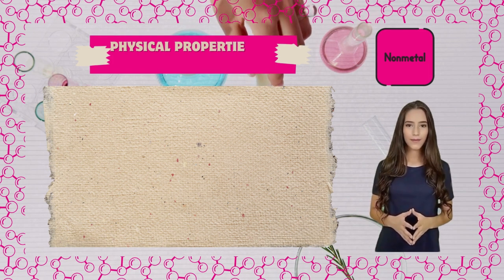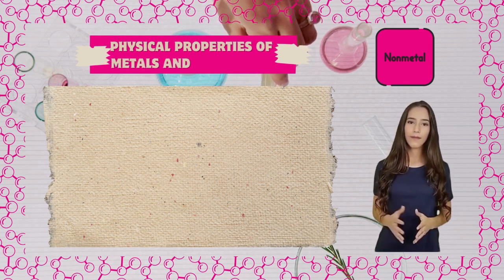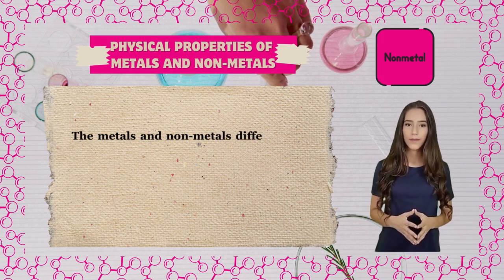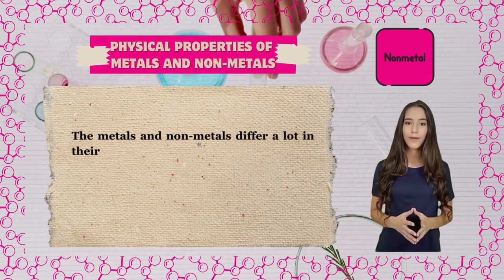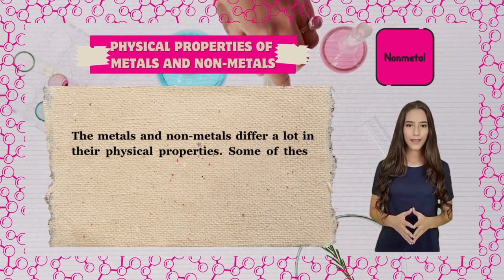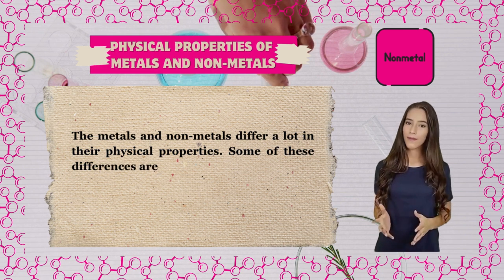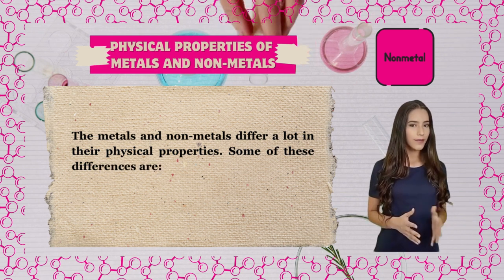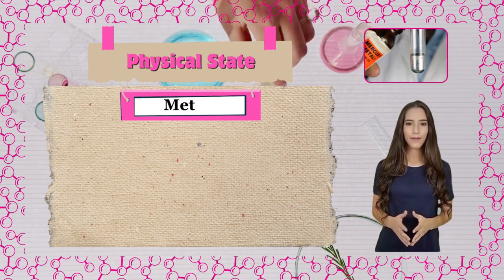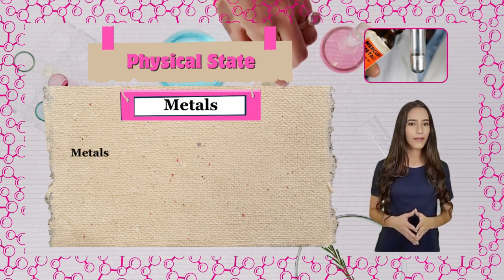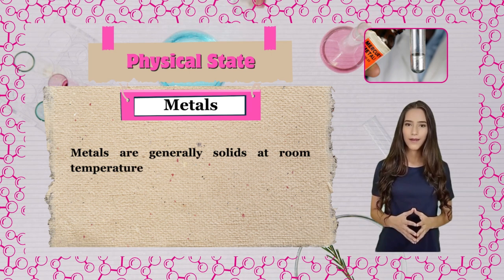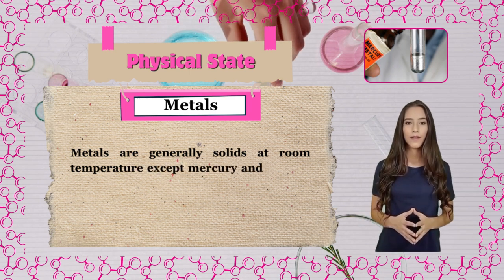Physical properties of metals and nonmetals. The metals and nonmetals differ a lot in their physical properties. Some of these differences are: physical state. Metals. Metals are generally solids at room temperature except mercury and gallium, which are liquids at room temperature.